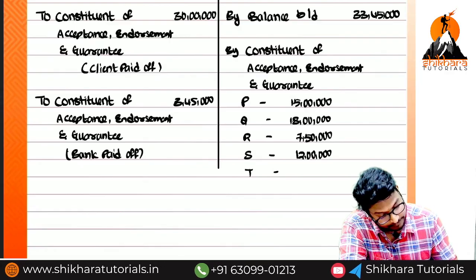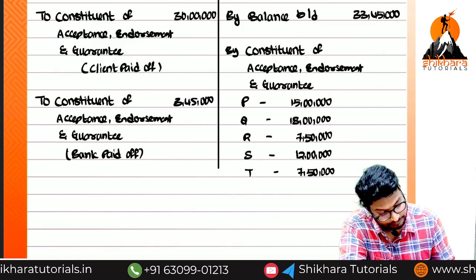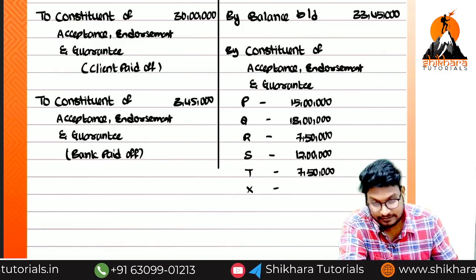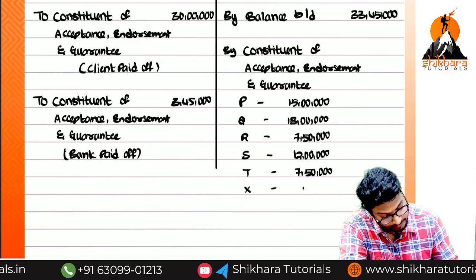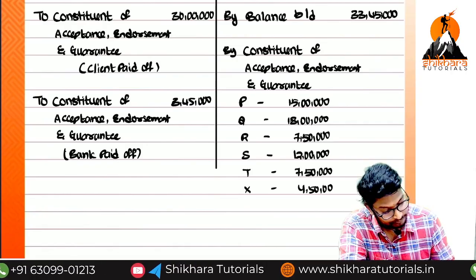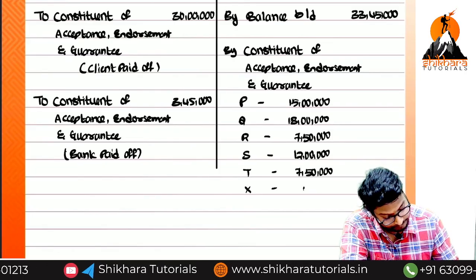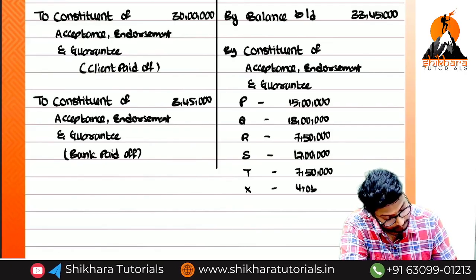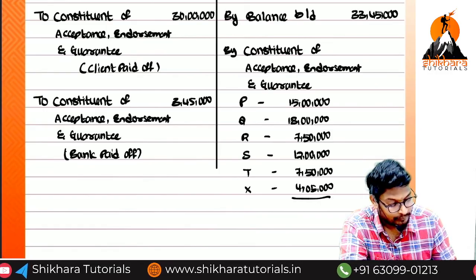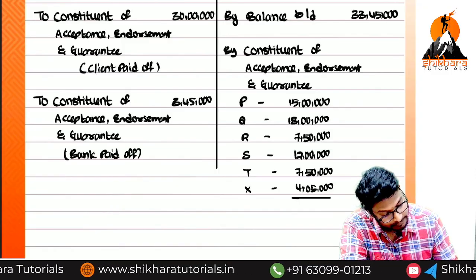T, 7,50,000. X. That's all. Can you tell me the total? 64 lakh 5,000.